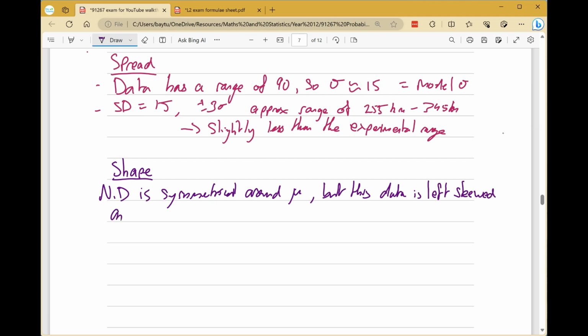And it's also not a bell-shaped distribution like a normal distribution should be. And what that means is the mean, median, and mode are not all the same. So normal distribution is not valid because the peak is not in the center.